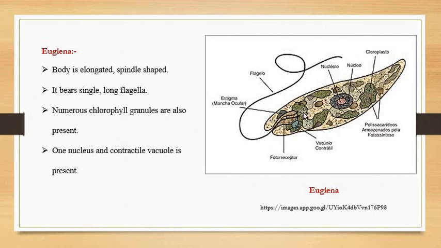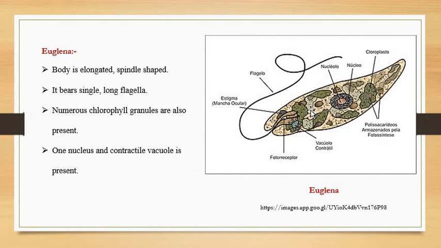Its body is elongated, spindle shaped, a little broader in the center and tapering towards both ends, though not very much tapering. Even if you see the structure of the Euglena, you can observe the chlorophyll granules present in it. The greenish colored structures are nothing but the chlorophyll granules.